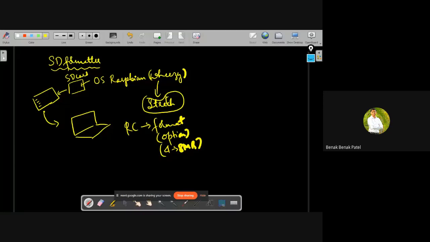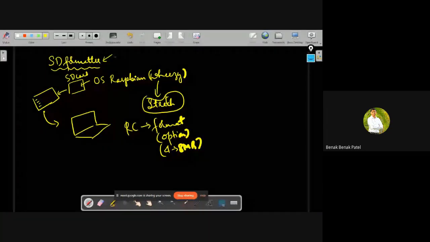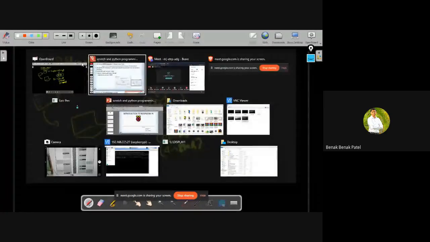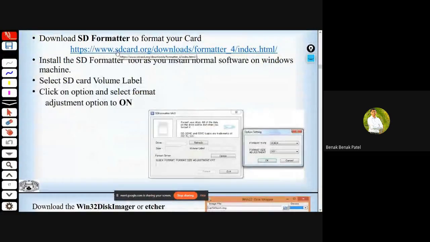So in order to avoid that, we've got to make use of a third-party formatter software known as SD formatter, and you can download this SD formatter using this link. Let me copy paste this link.